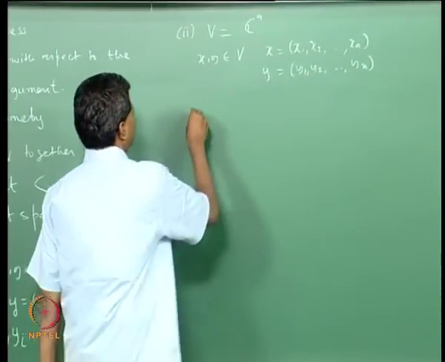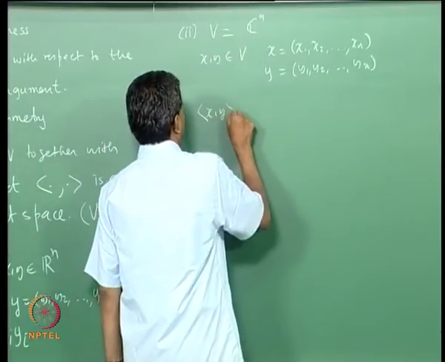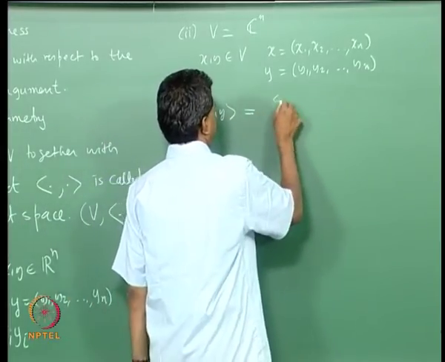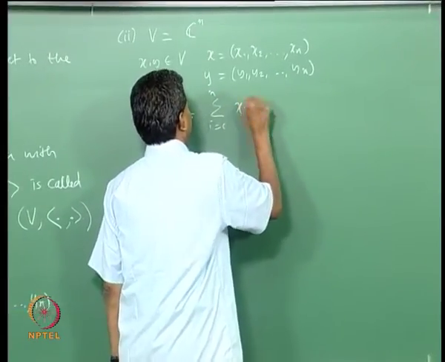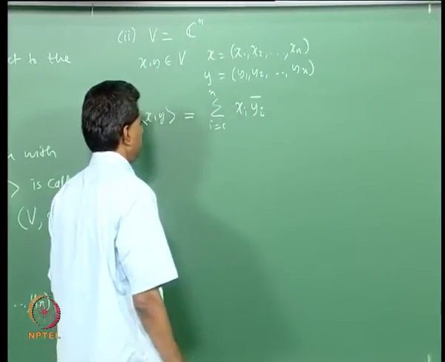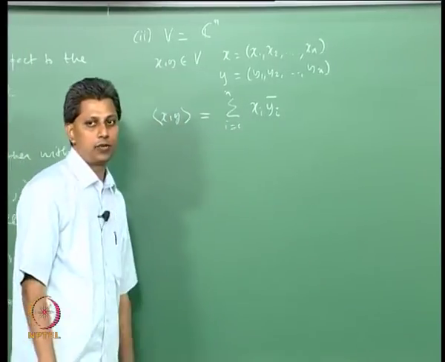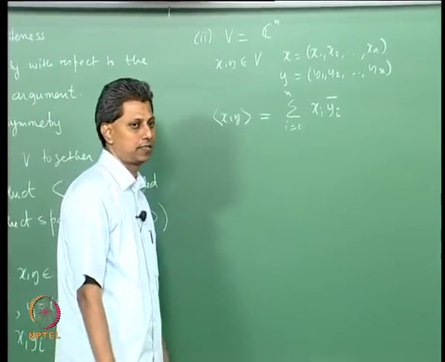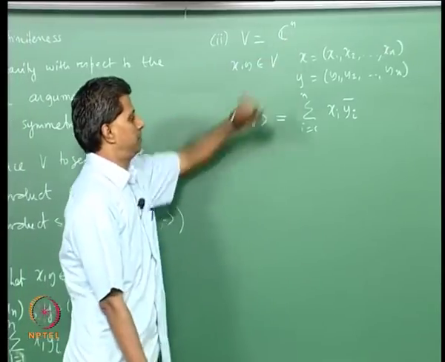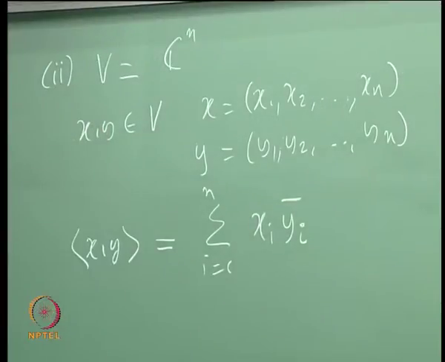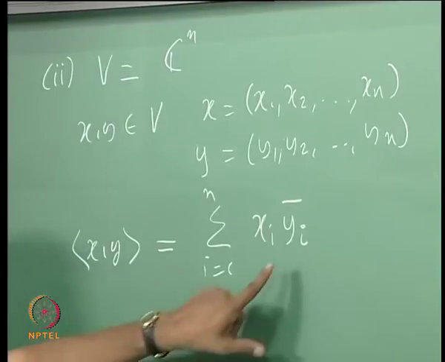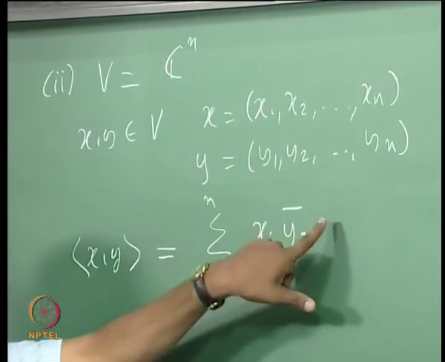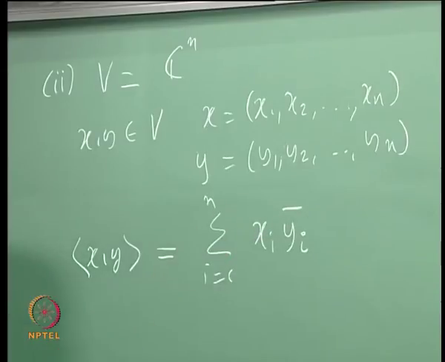This time the inner product is defined as summation i equals 1 to n xi yi bar. Xi yi bar, this is the definition for Cn. Now, you will see why you need the bar here. By the way, each coordinate here is a complex number. Yi bar means it is a complex conjugate.